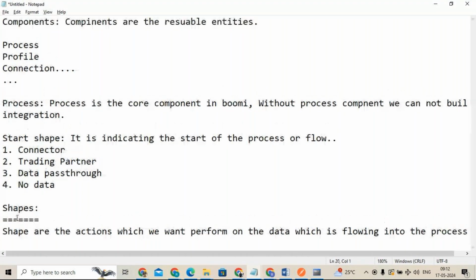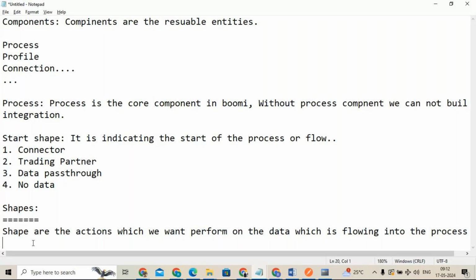So what are the actions you want to perform? Like if you want to apply conditions, transform the data, split the data, combine the data, transfer, do any kind of branching, or create a copy of the data. If you want to add logic or filter out the data, all these actions can be done with the help of shapes. The actions we want to perform on the data can be done with the help of shapes.